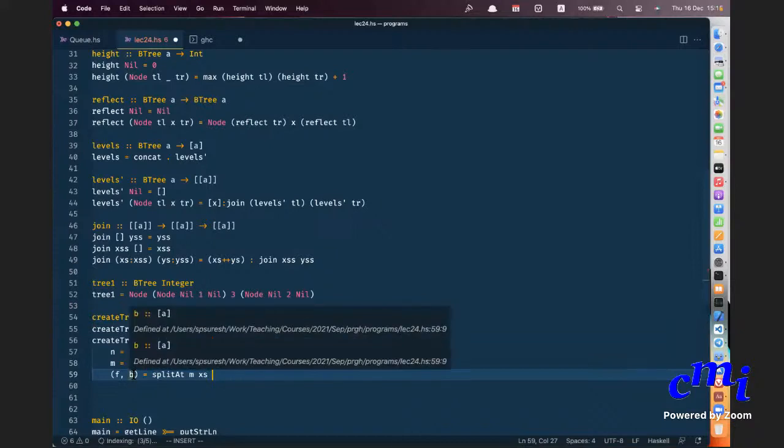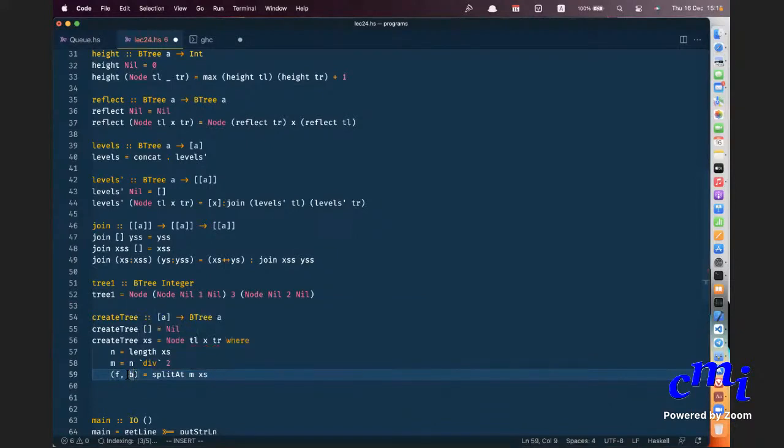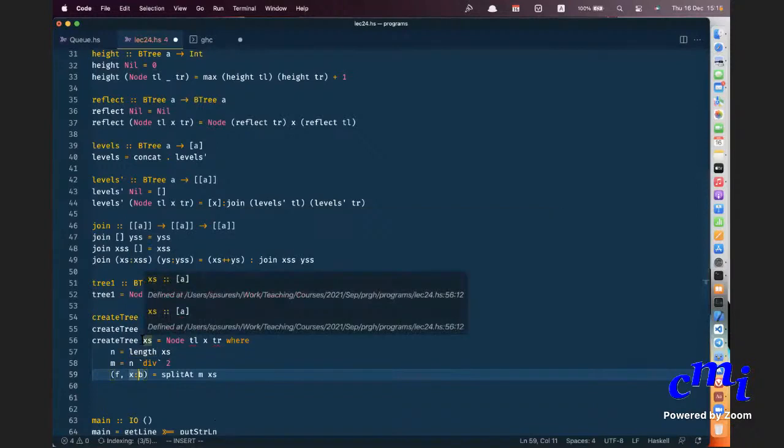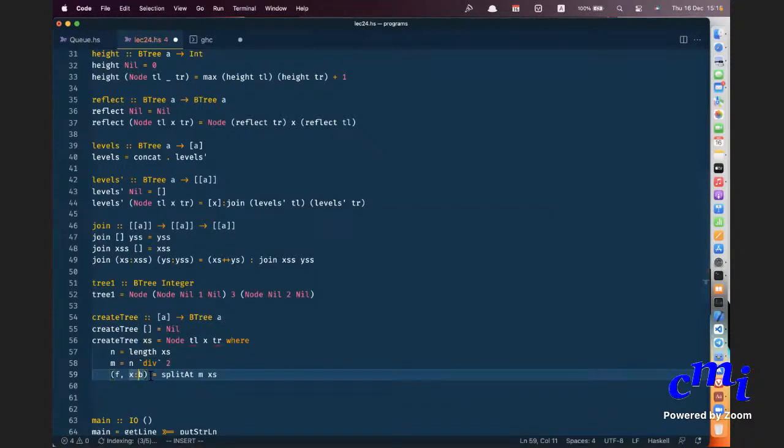Because therefore, instead of writing it as b, you can write it as x colon b. That is my x. When you do a split at, the second part will at least have one element, because my original x's is non-empty. So when you split at m, you will have an f here and an x colon b there. That is my x here.